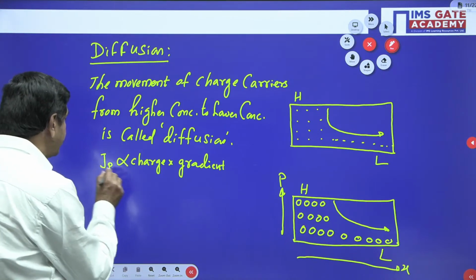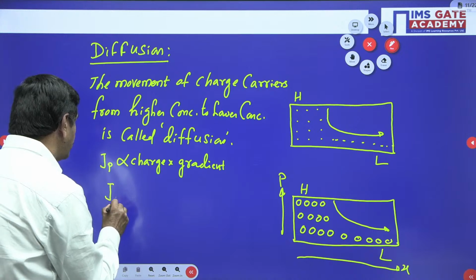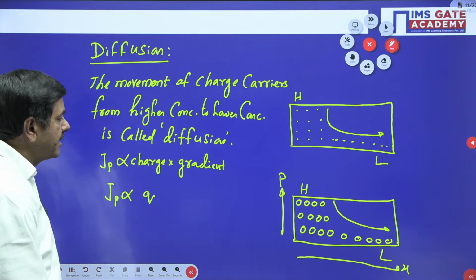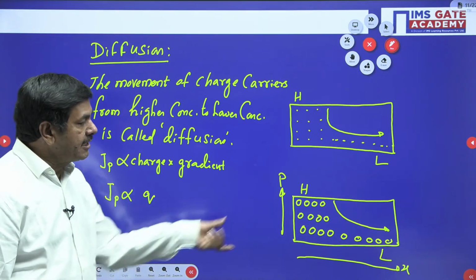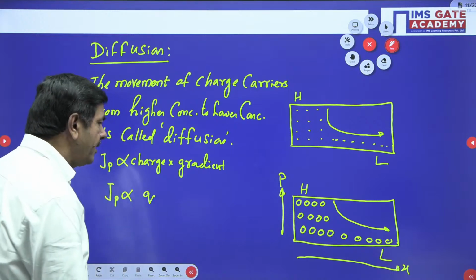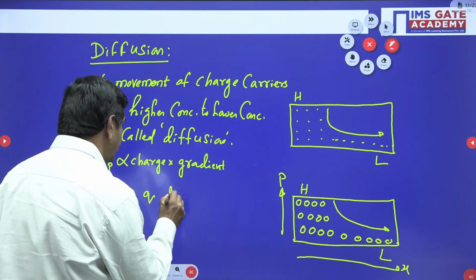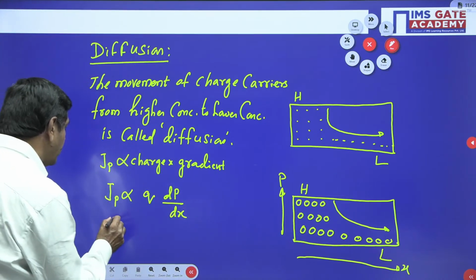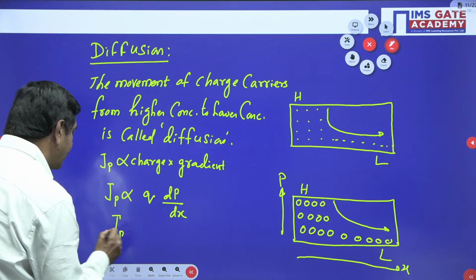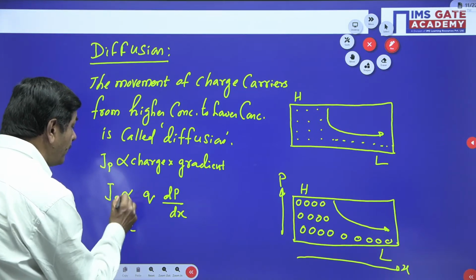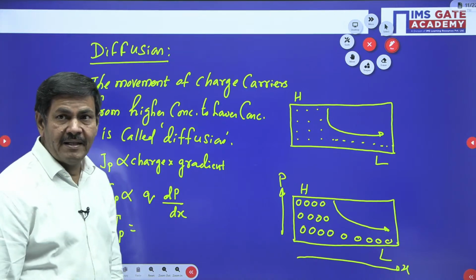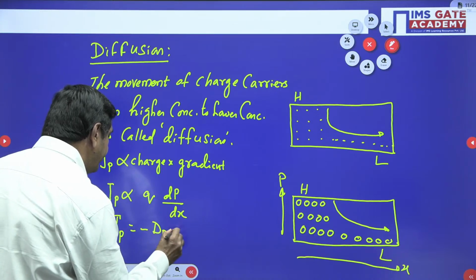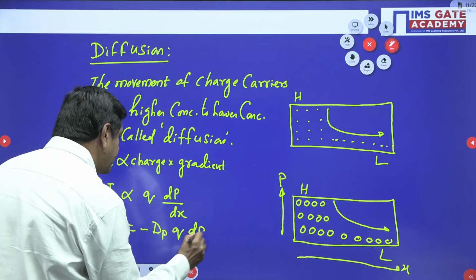So J_p, the current density due to holes, is directly proportional to charge q times the gradient. Gradient is taken as slope, and slope is nothing but dp/dx. So J_p equals the proportionality constant times q times dp/dx. That proportionality constant is taken as minus D_p.